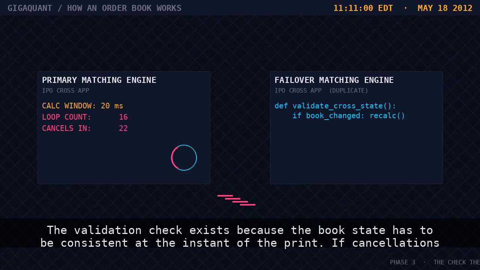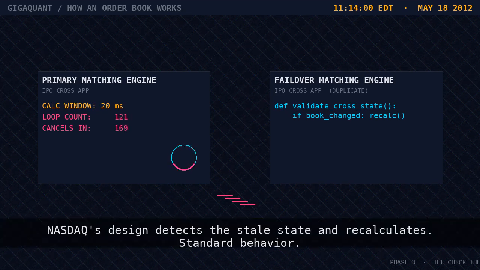The validation check exists because the book state has to be consistent at the instant of the print. If cancellations arrived during the 20 milliseconds of price calculation, the number is stale. NASDAQ's design detects the stale state and recalculates, standard behavior.